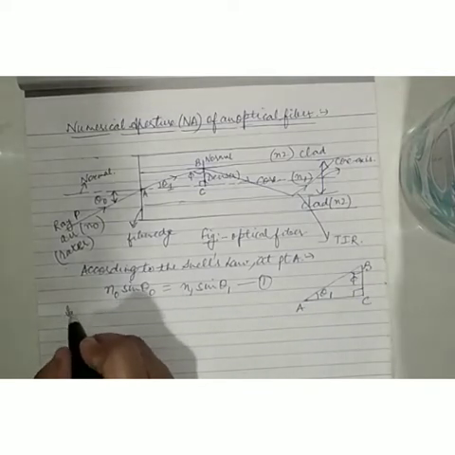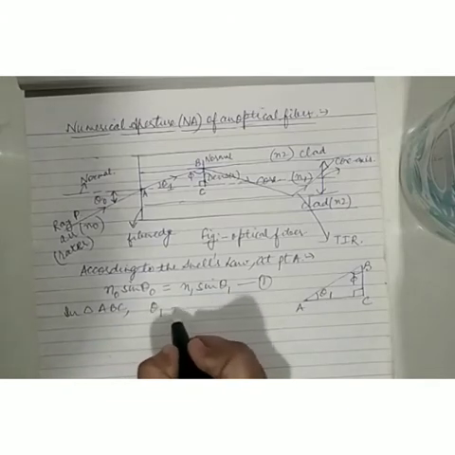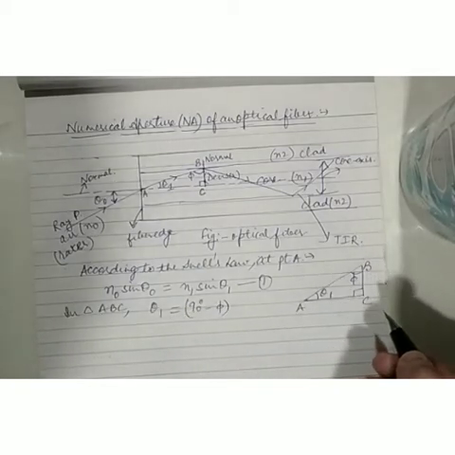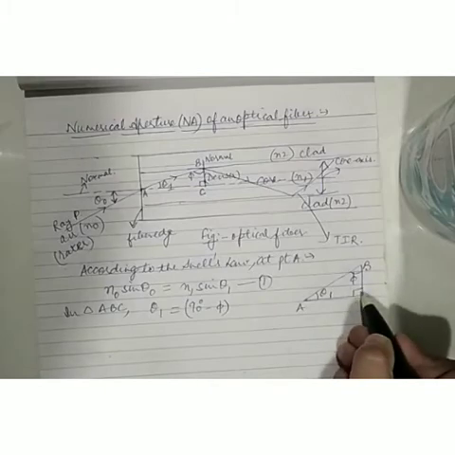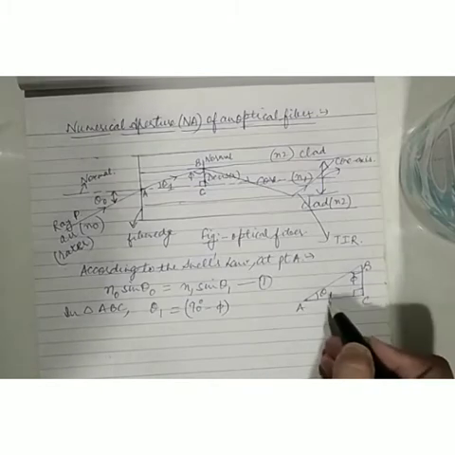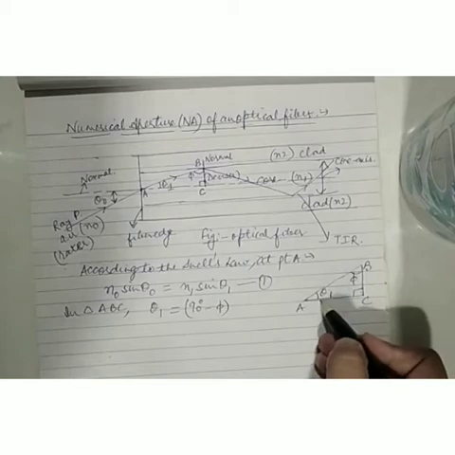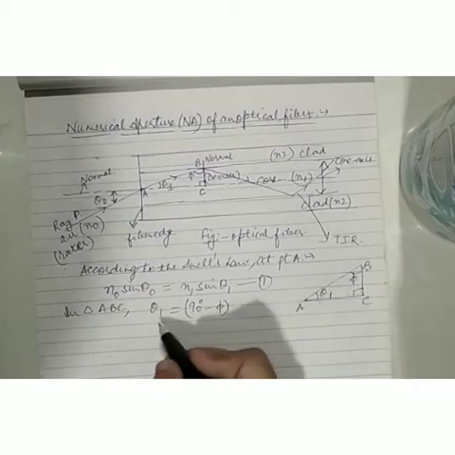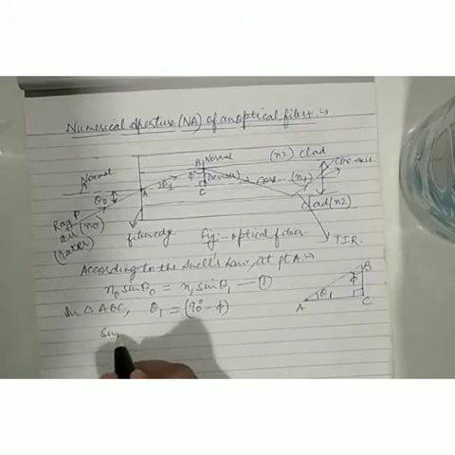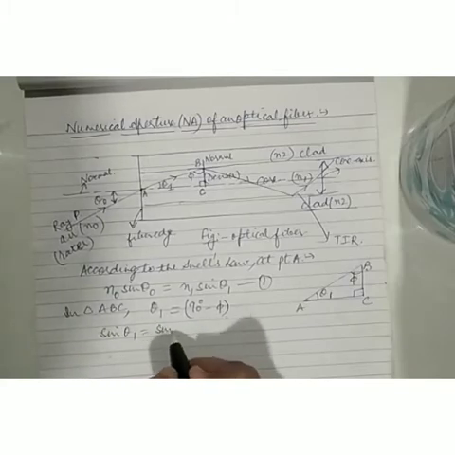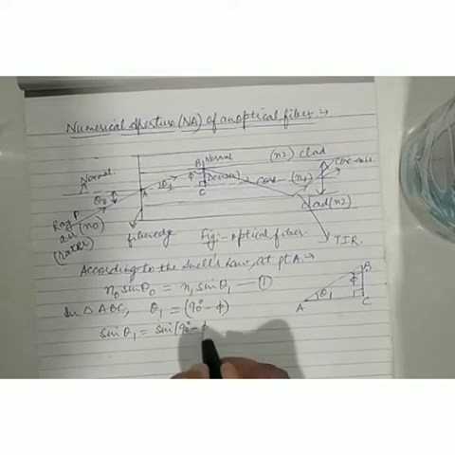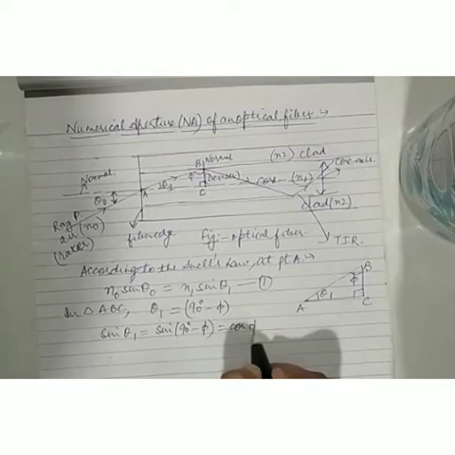So in triangle ABC, angle theta 1 is equal to 90 minus angle phi, right? Because the sum of all the three angles of a triangle is 180 degrees. If angle C is already 90, the sum of the remaining two angles, that is theta 1 and phi, is 90 degrees. So theta 1 becomes equal to 90 minus phi. So sine of theta 1 will be equal to sine of 90 minus phi. Sine of 90 minus theta is cos theta, so it becomes cos of phi.